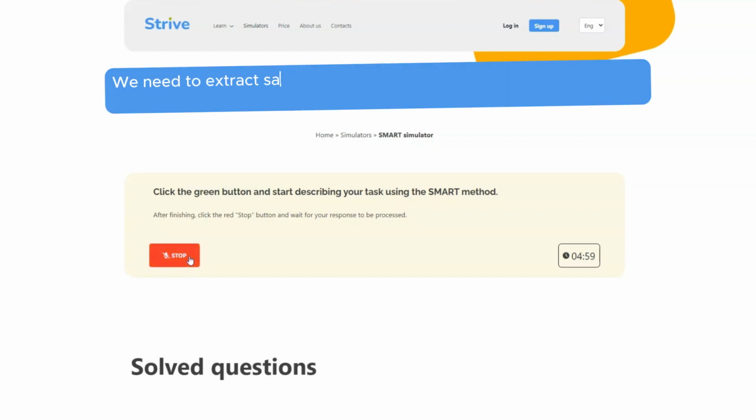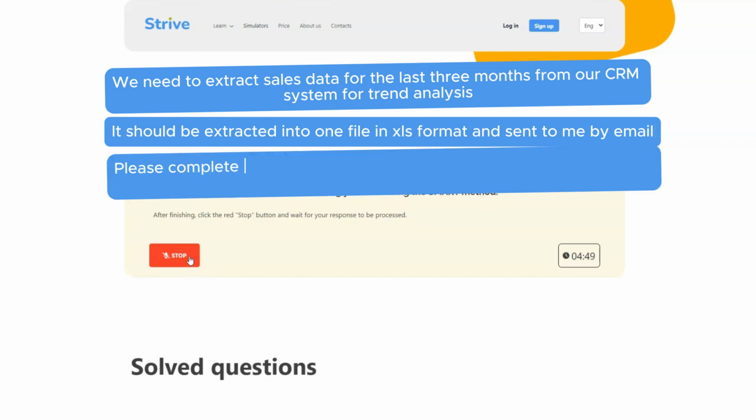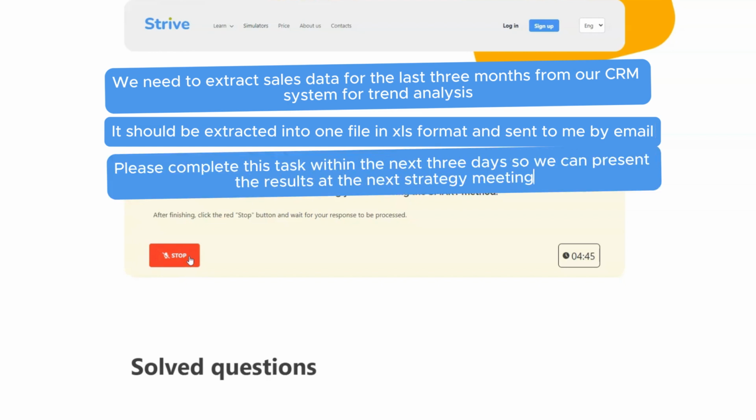We need to extract sales data for the last 3 months from our CRM system for trend analysis. It should be extracted into one file in XLS format and sent to me by email. Please complete this task within the next 3 days so we can present the results at the next strategy meeting.